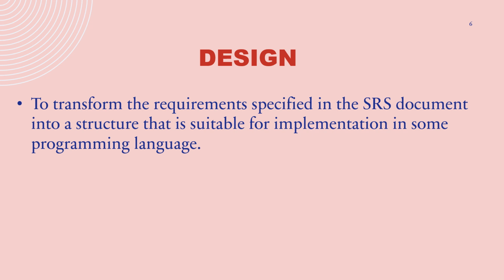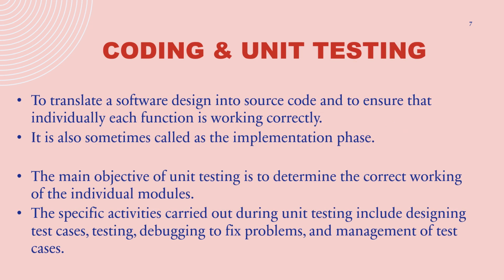The information which we gathered in the requirement analysis and specification is transformed into a design document in order to create a structure for the implementation in a programming language. Next is coding and unit testing. It is used to translate the software design into source code, to ensure that each function individually is working correctly. It is also sometimes called the implementation phase.